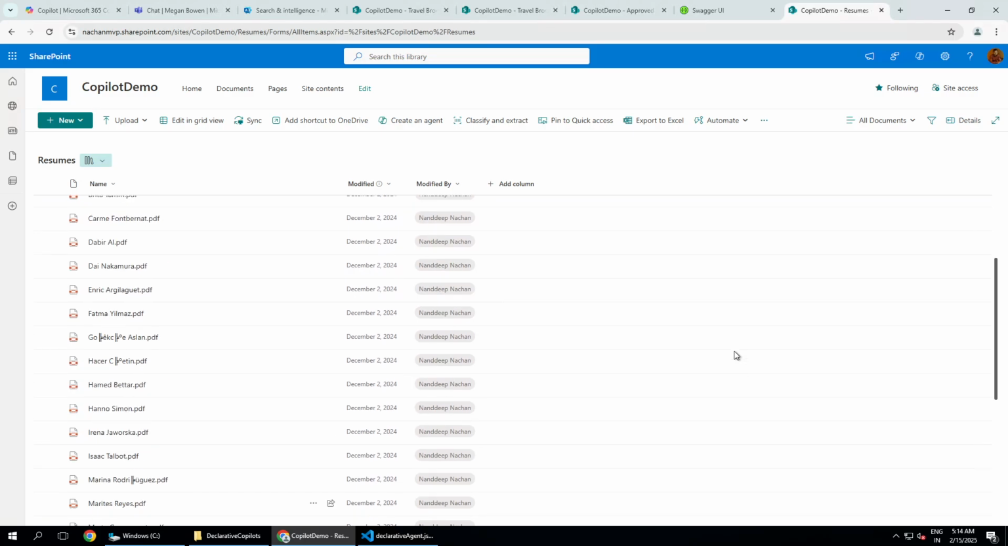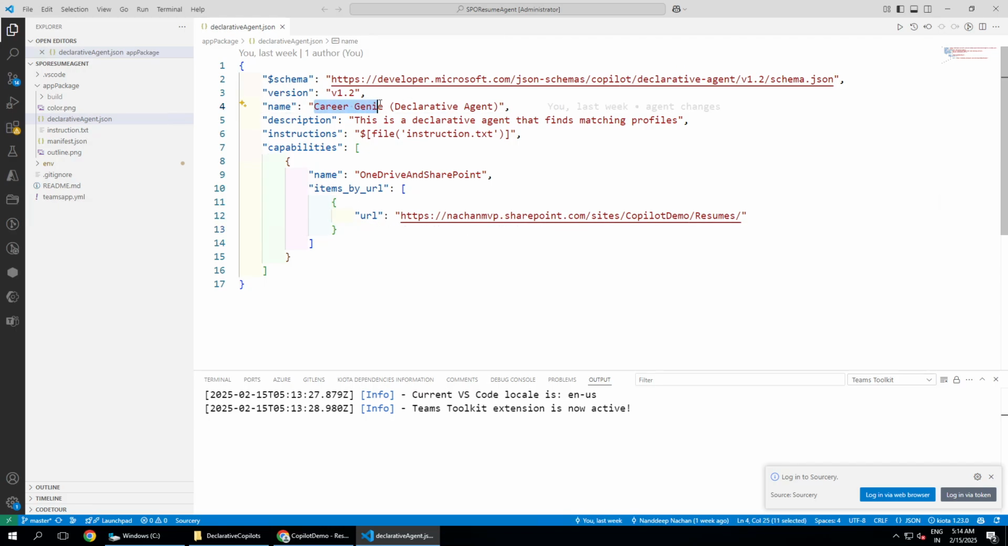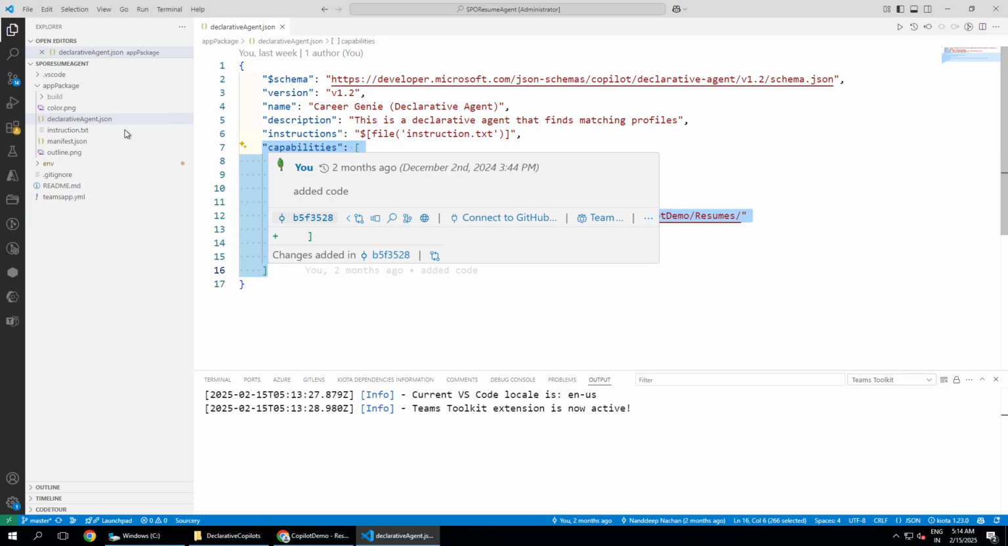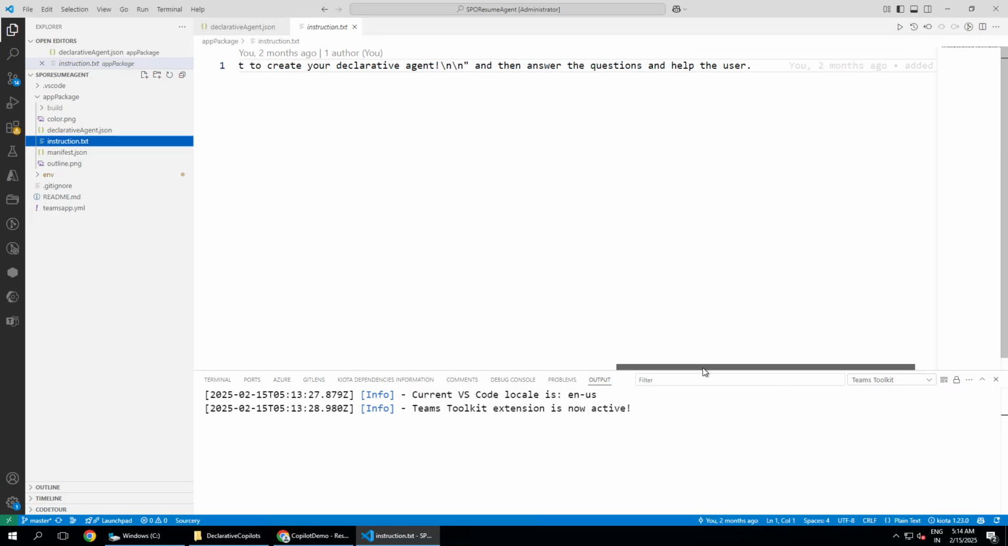Okay, so these are a few of the resumes that we have got here, and we are giving them as a source for our agent. So what we are going to do is we are trying to develop a career genie, which will help us answer questions, like who are the candidates who have got some experience in Python or C Sharp, .NET, all those kinds of things. So this is the only configuration that we are going to do. We are not going to write any code because this is a declarative agent. Second thing, we will go into the instruction txt. Here I'm just mentioning that you are a declarative agent which was created with Teams Toolkit, and that's it. So we are not going fancy there.